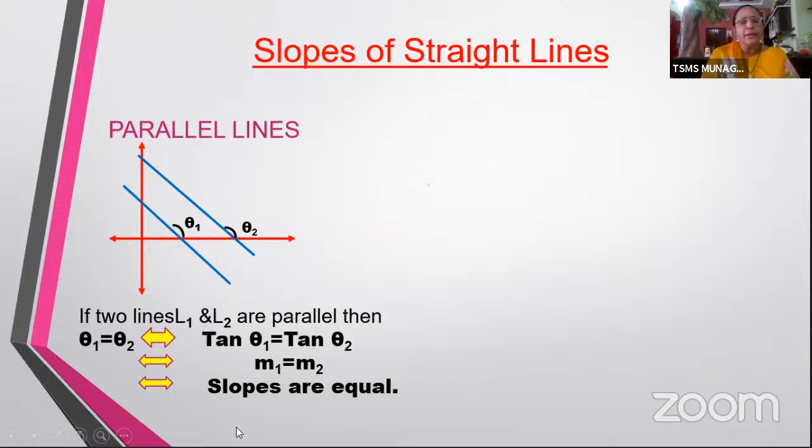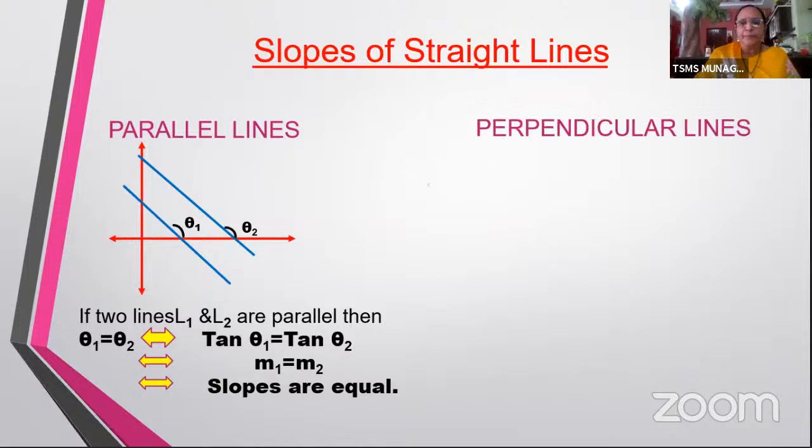So this is other way around also. If the lines are parallel, then the slopes are equal. If the slopes are equal, then the lines are parallel. So vice versa, you have to remember this. So whenever you have a question about parallel lines, please remember that the slopes are equal for parallel lines. Now what happens to perpendicular lines?